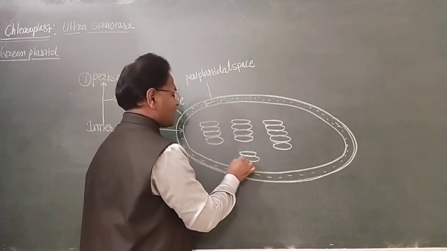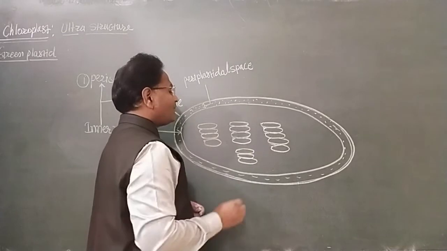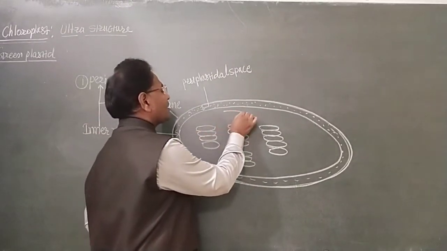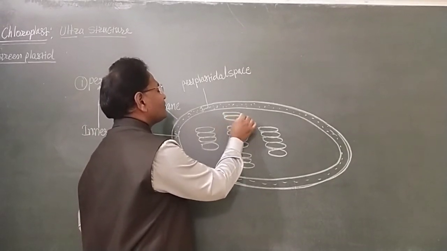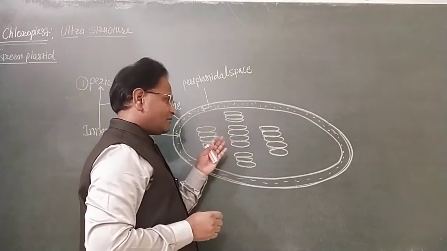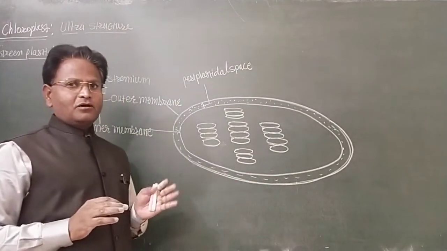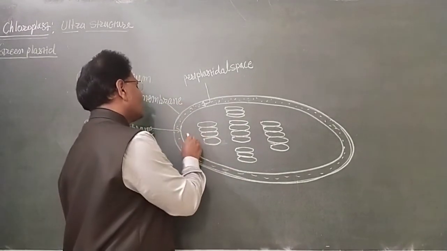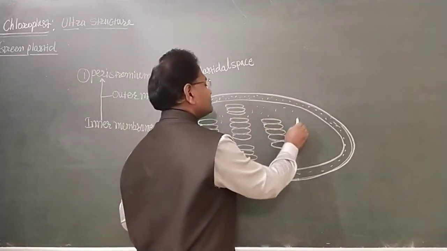A number of grana, groups of stacks of green lamellae, are suspended in the liquid colloidal matrix of the chloroplast.